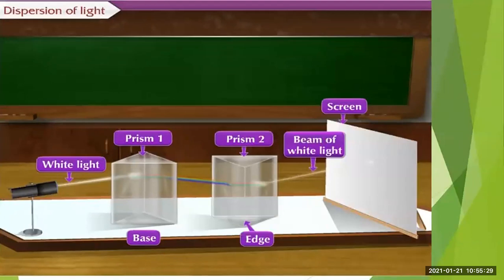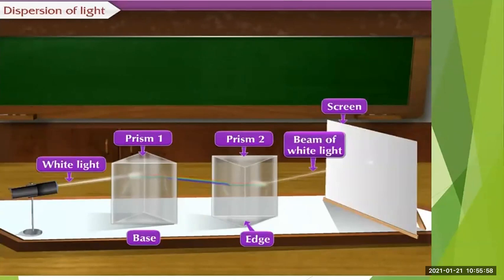Then what will happen if we place 2 prisms? Here, when the white light passes through prism 1, we get the spectrum of the 7 colors, and in front of prism 1 we have placed prism 2. Just see how prism 1 and prism 2 are placed.